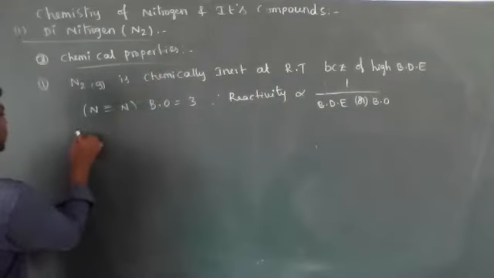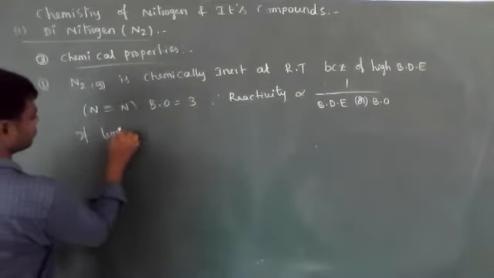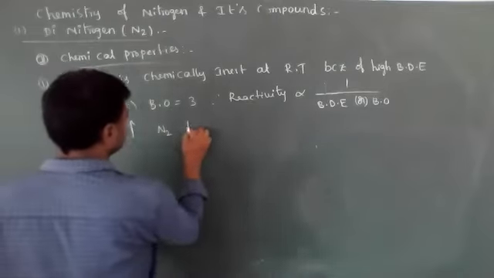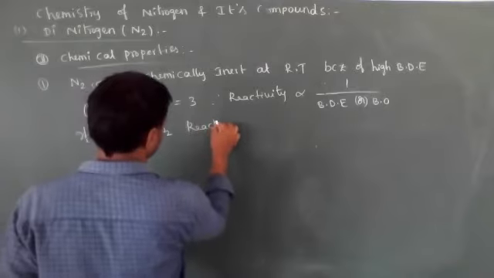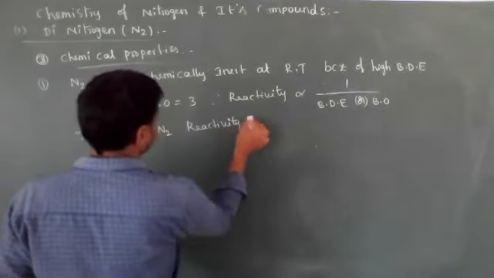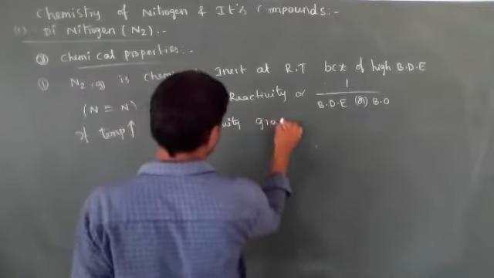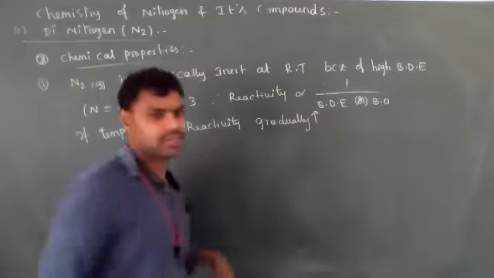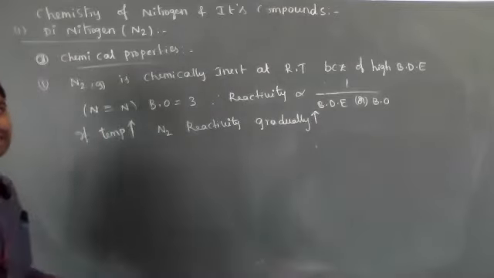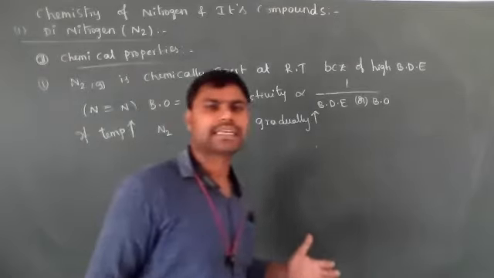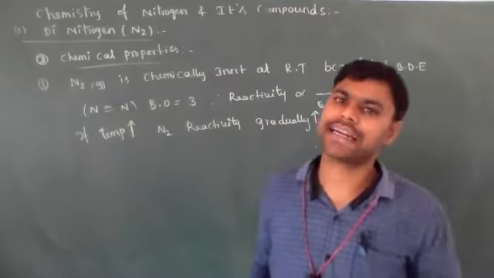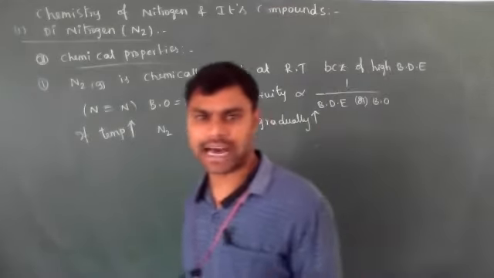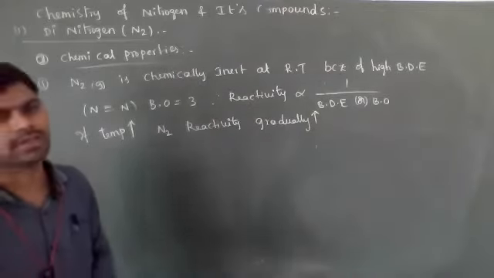If temperature is increased, N2 reactivity gradually increases. So at higher temperature, nitrogen gas or dinitrogen is chemically reactive. It reacts with metals, non-metals and some other compounds.